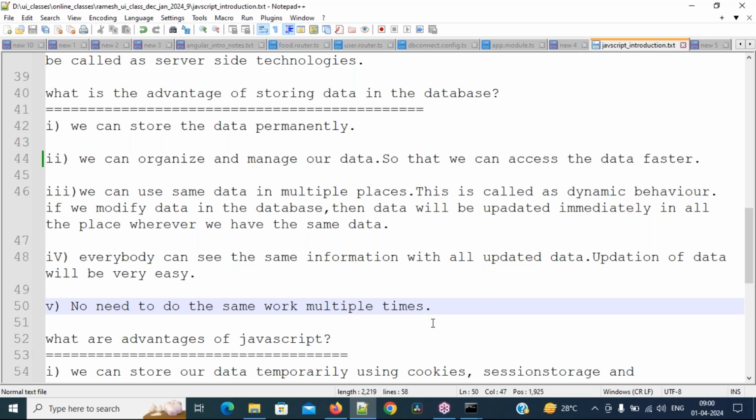Then what happens? Since the data is stored in the user's computer, the new person's data will overwrite the previous person's data. For example, your friend's data will overwrite your data. So that person also purchased a product. After 2 days, you want to purchase a product once more, and again you need to register. Then your friend wants to purchase another product, and again that person has to register. So multiple times, a single person has to do the same task. Why? Because they are storing the data in the user's computer, not in a database.